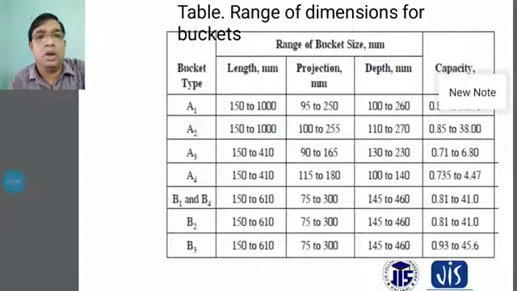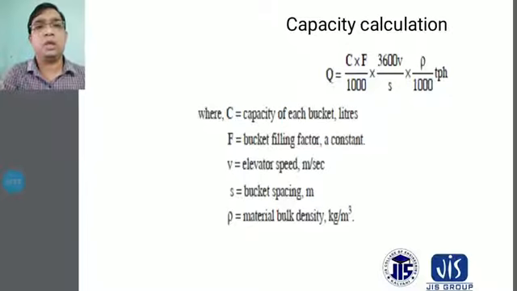And the capacity calculations: as the buckets move, how much capacity will there be, and how will the capacity of these buckets be calculated? The capacity calculation will also give the discharge in liters, that is Q, meaning how much material you have to discharge from the picking place toward the delivery place.